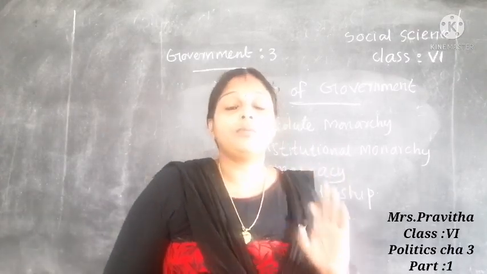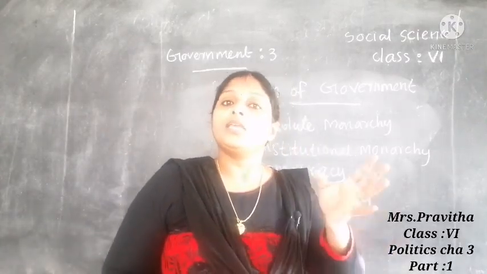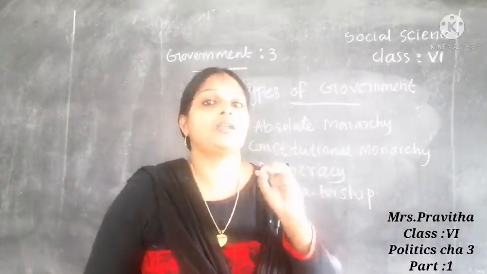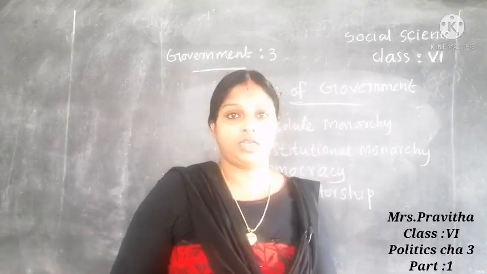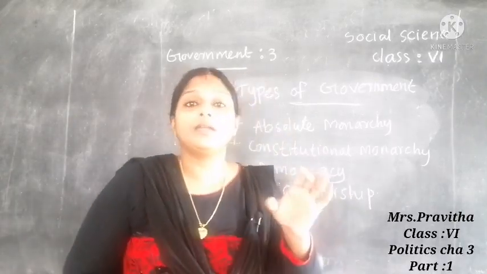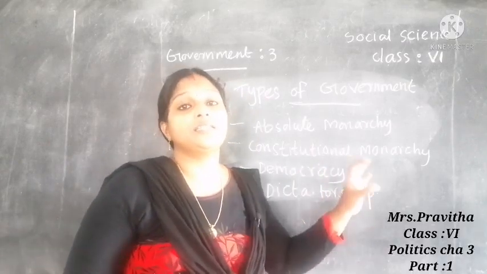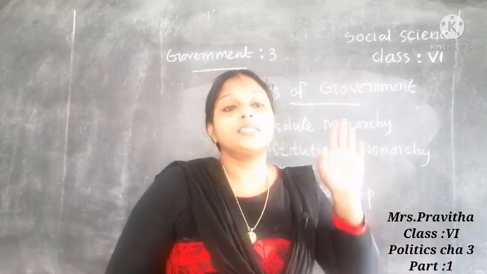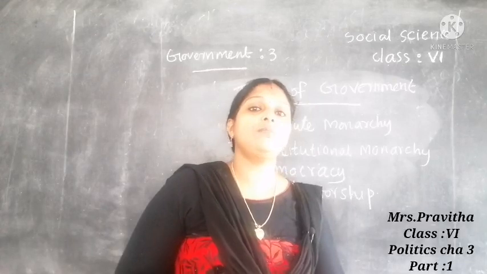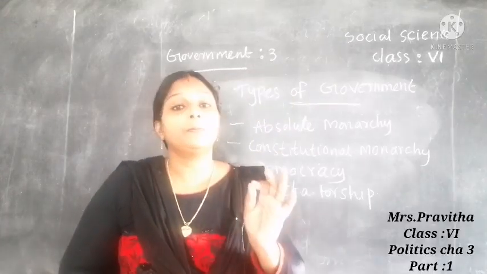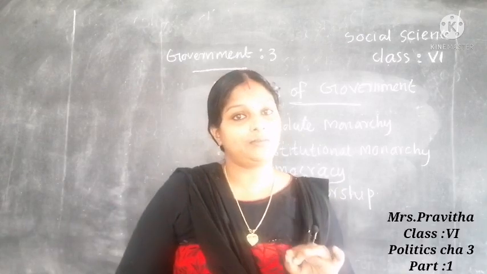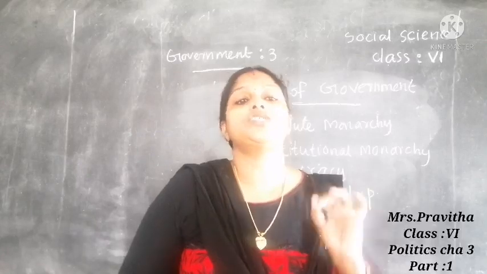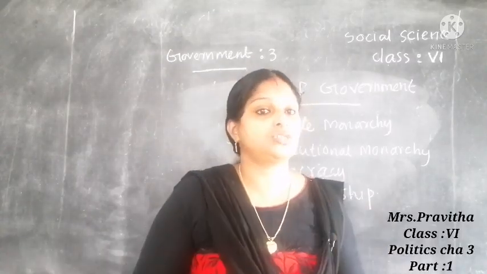So what about constitutional monarchy? The king or queen will rule the country, but his or her power will be limited by a constitution. The king can rule the country, but he must follow the rules and regulations given in the constitution. Based on that, the king or queen can rule. Such a type of government is known as constitutional monarchy. Is it clear, children? The power of the monarch is limited by a constitution.